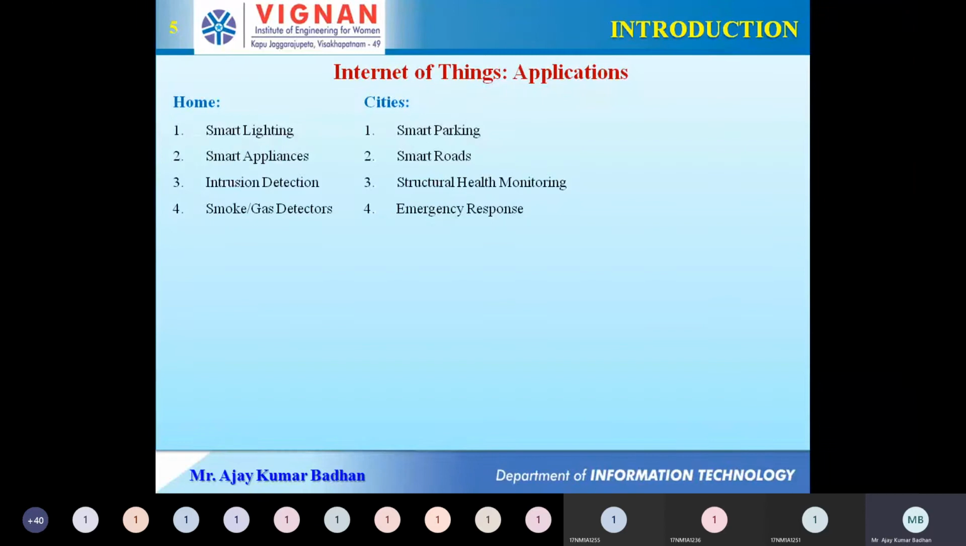Next comes smart roads. These are used for determining whether the roads are broken or not, whether they are healthy, meaning fully working, functional, and active or not. All these things are considered smart.